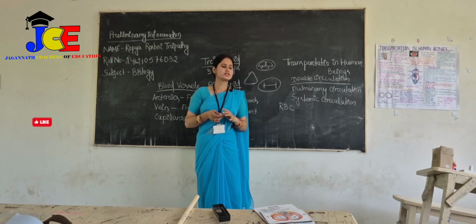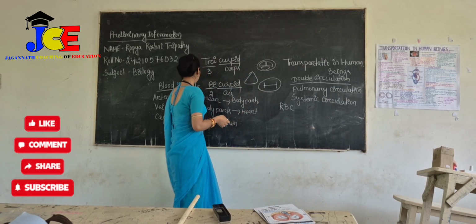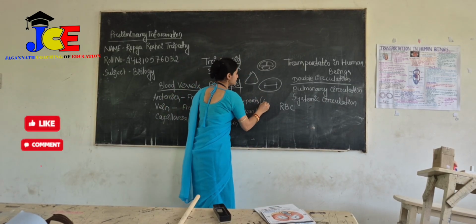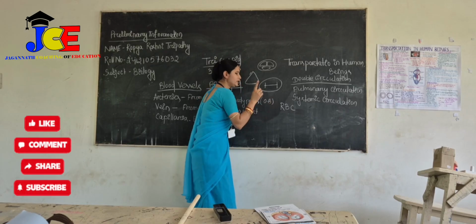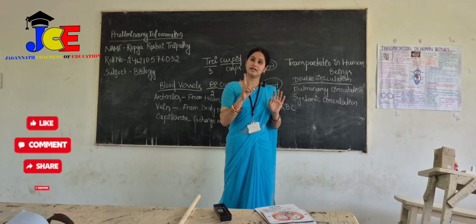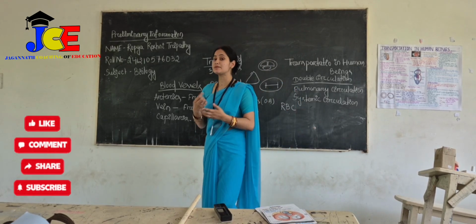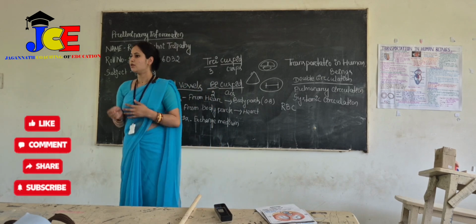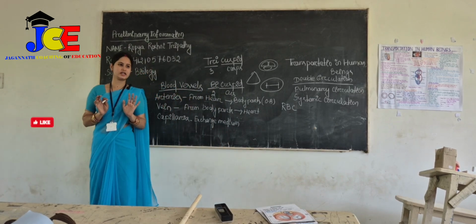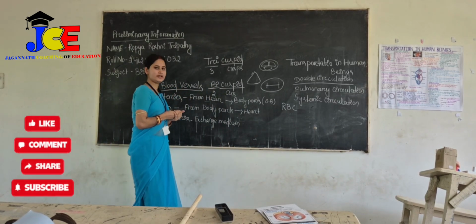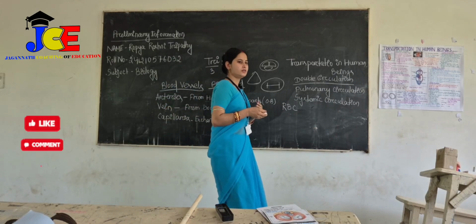Next, we always know arteries carry oxygenated blood, but only the pulmonary artery carries deoxygenated blood. It is the exception among our blood vessels. All arteries carry oxygenated blood, but the pulmonary artery carries deoxygenated blood.